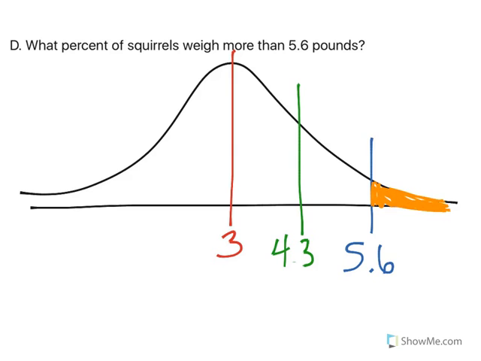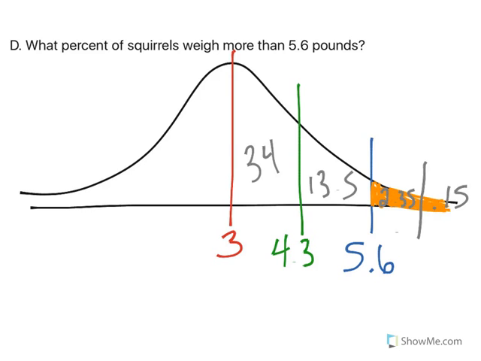Now, okay, let's think about this. Do I know what that percentage is off the top of my head? And you might not, right? This is 34, this one is 13.5. If I add another line, this one is 2.35, these are all percentages, by the way, and then this one over here is the tail. Because 34 plus 13.5 plus 2.35 plus 0.15 gives me the 50% that is made up on that half.